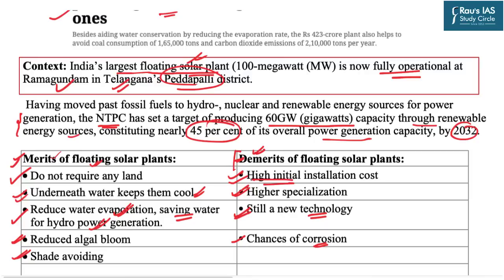So these merits and demerits must be taken into consideration while doing the analysis of the floating solar plants. Nevertheless, the fact is that the largest floating solar plant in India presently lies in the state of Telangana, and it has the capacity of 100 megawatt.